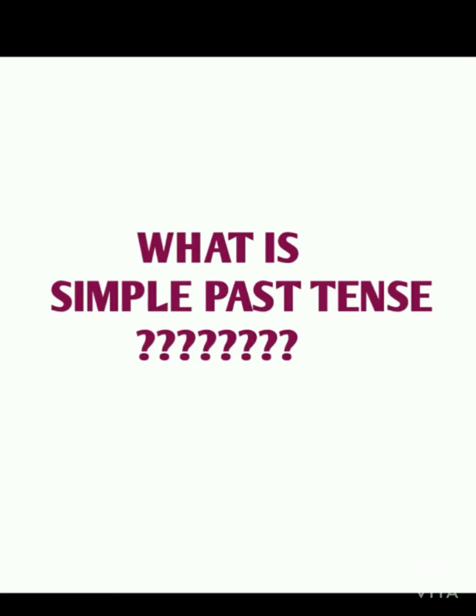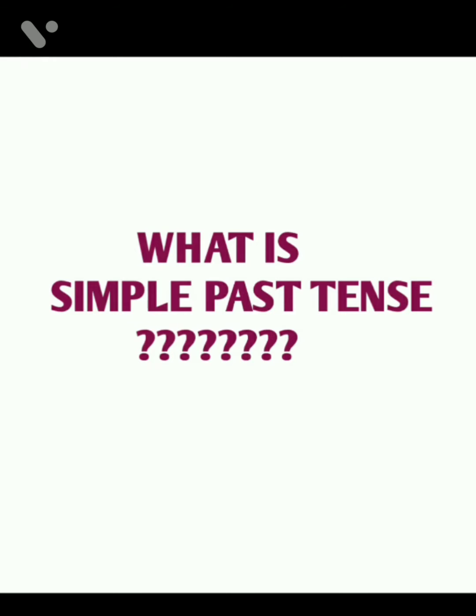My topic for today's video is past tense. When we study tenses, we know that there are basically three kinds of tenses: present tense, past tense and future tense. And every single tense is again subdivided into four types. If you consider past tense, we have four kinds in it: simple past, past continuous, past perfect, and past perfect continuous.